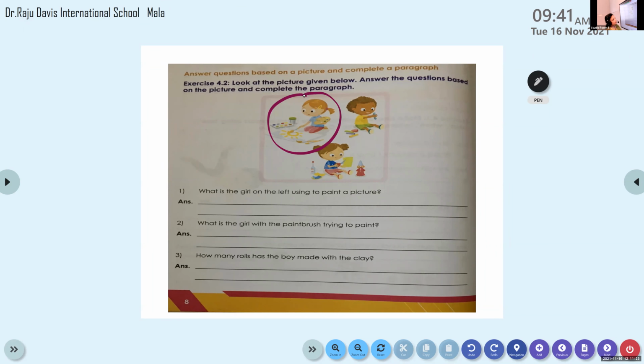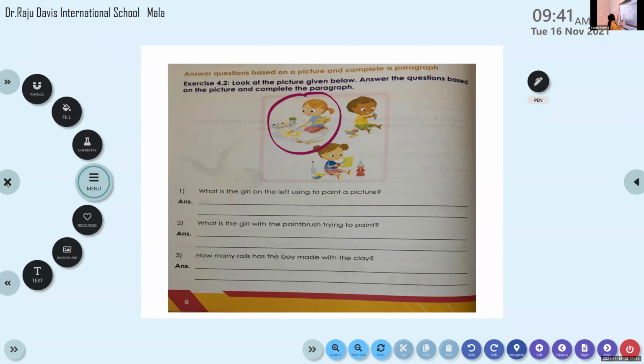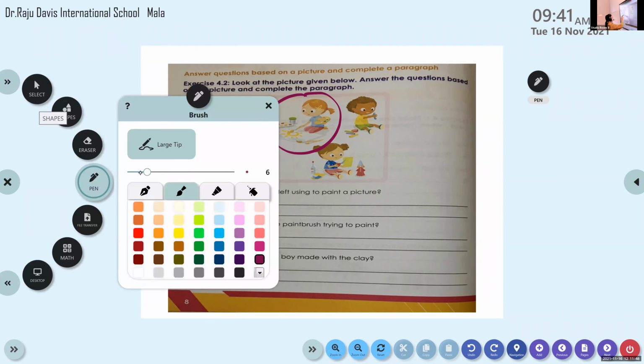Brush. Using to paint a picture. Brush and? Can she paint using only a brush? What else is she using? So how will we write this answer in a complete sentence? How will we write this answer in a complete sentence?